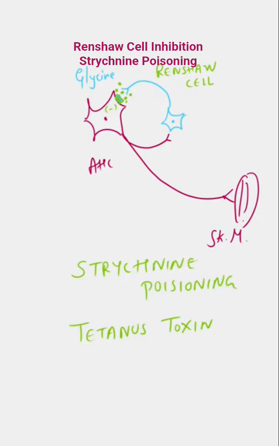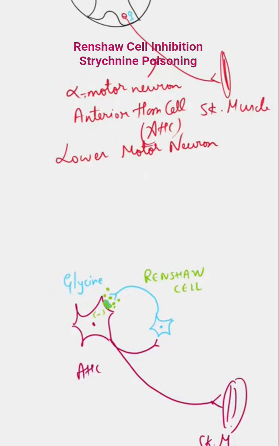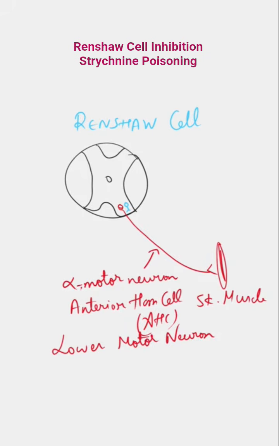In this video, we'll learn how strychnine poisoning causes severe muscle spasm. Now first, understand this diagram here. What I've drawn here is a spinal cord. This is the dorsal horn of spinal cord. Here would be the ventral horn of spinal cord.